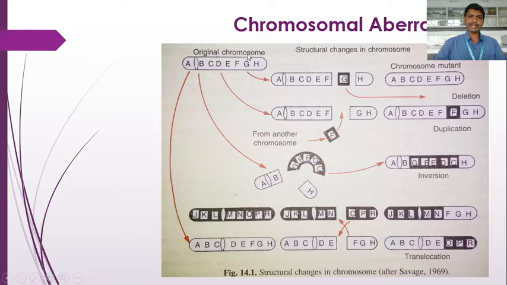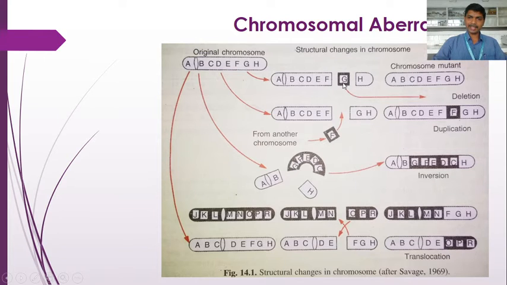If a change takes place in the number of genes and the arrangement of genes, that we studied in the structural changes. So here the original chromosome consists of the sequence like this. When there is a loss of a part of the chromosome, there is a loss of a single gene.